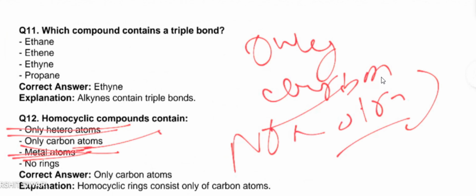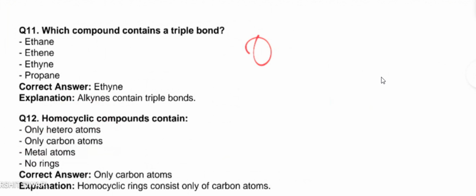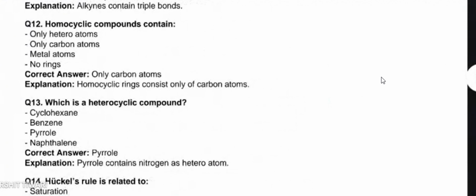Metal atoms? No. No ring? No. It is cyclic, so it must contain a ring. So there is no concept of no ring. So the correct answer here is B, only carbon atoms. Let's move on to the second. What is a heterocyclic compound?